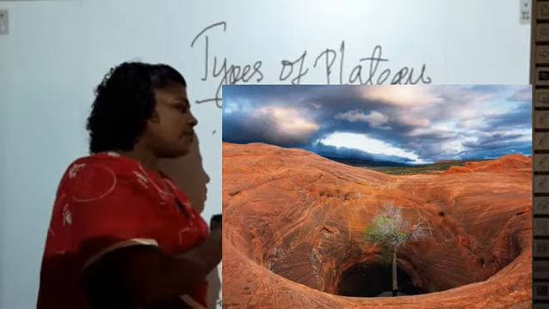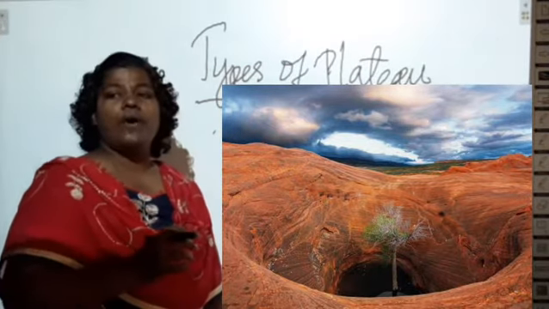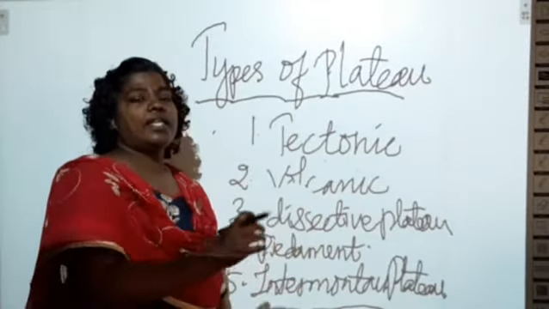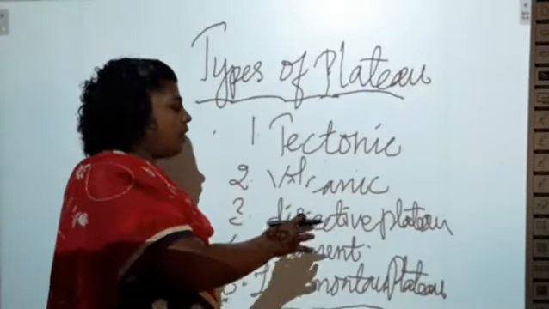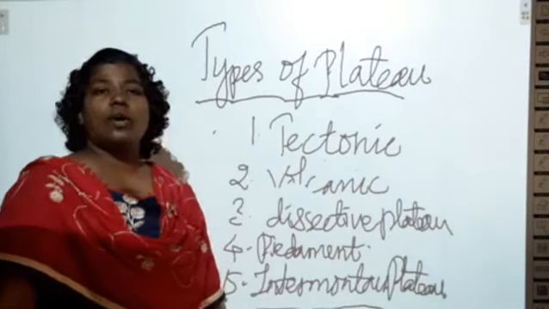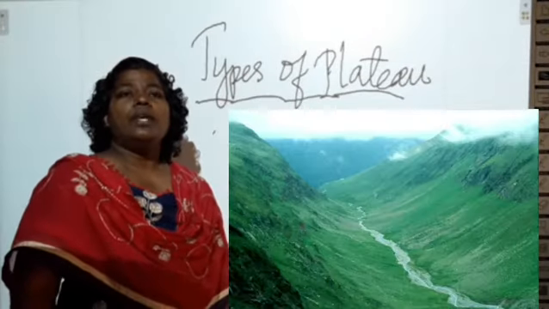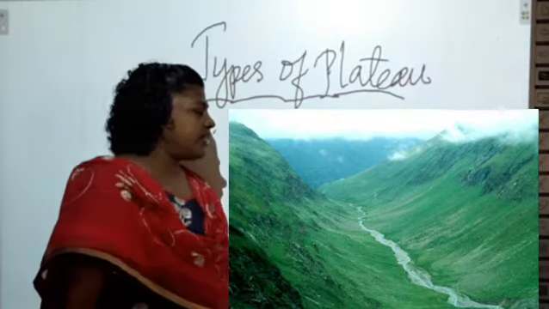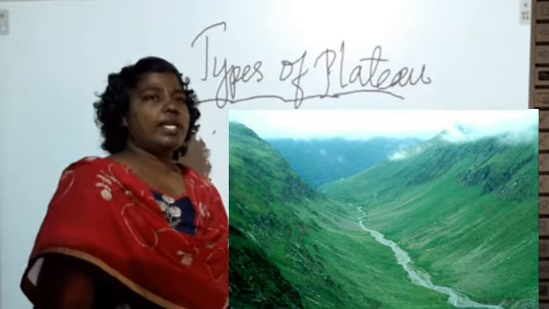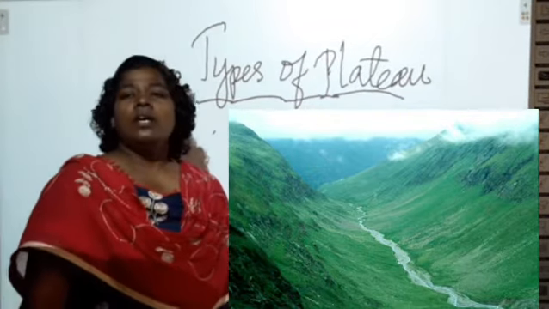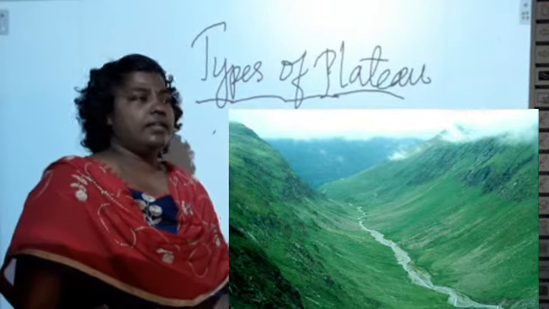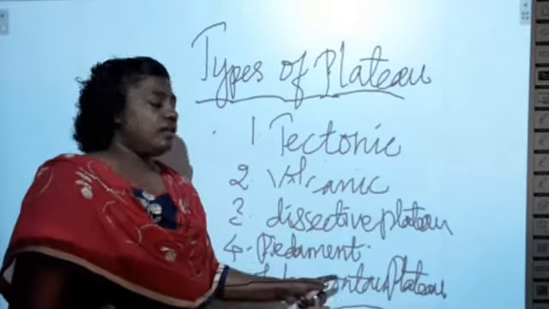Dissected plateaus are formed because of erosion, the erosion of the soil. The erosion of the soil due to the flow of water forms what? The dissected plateau. We can find this type of plateau near river valleys.